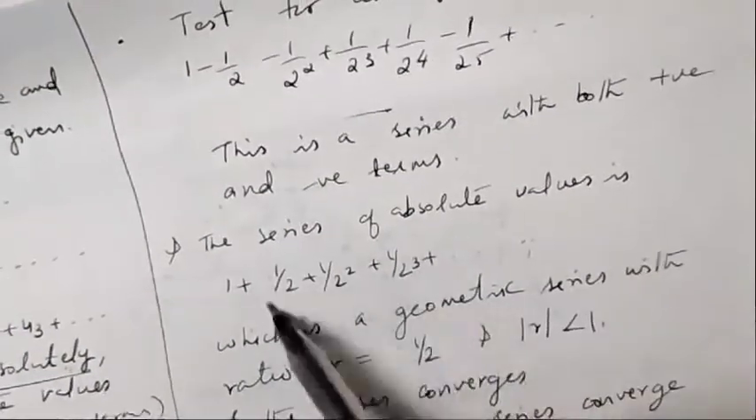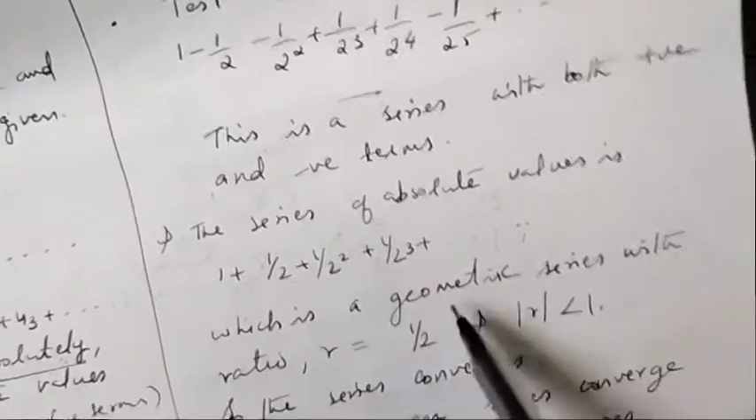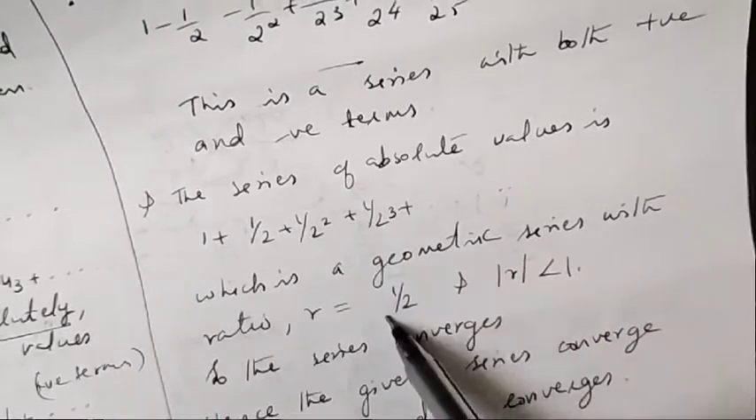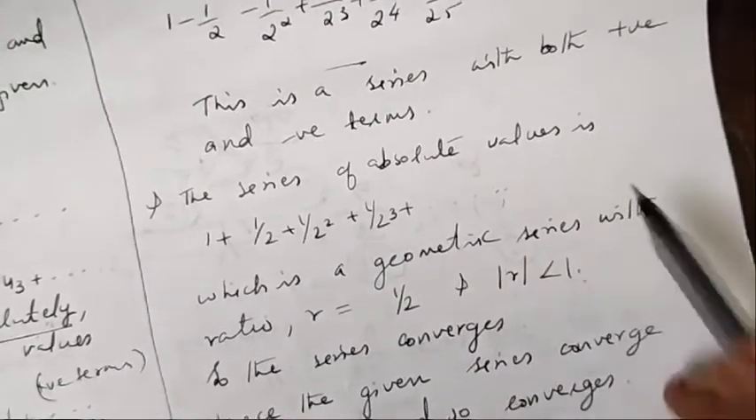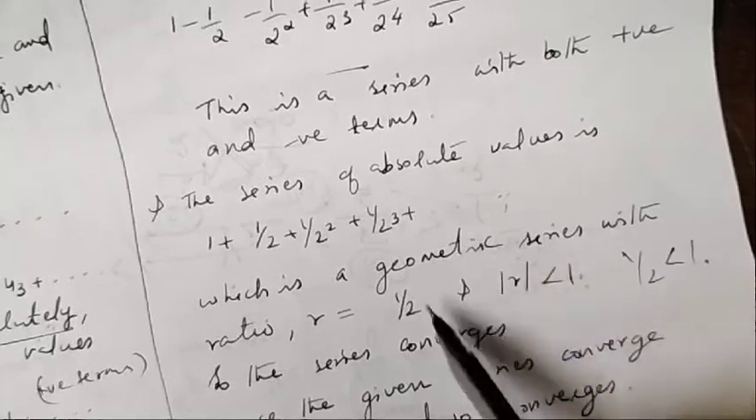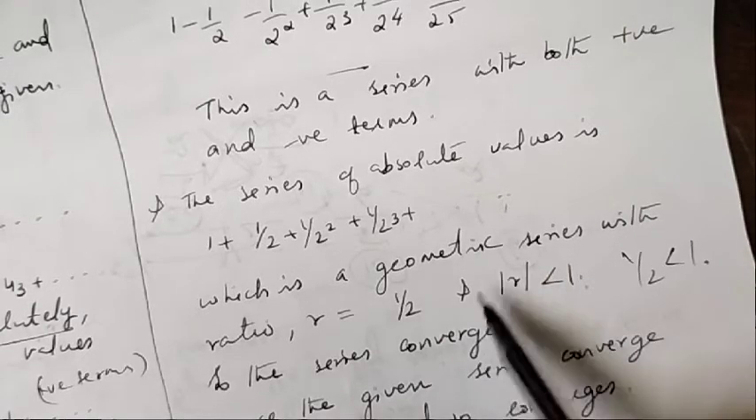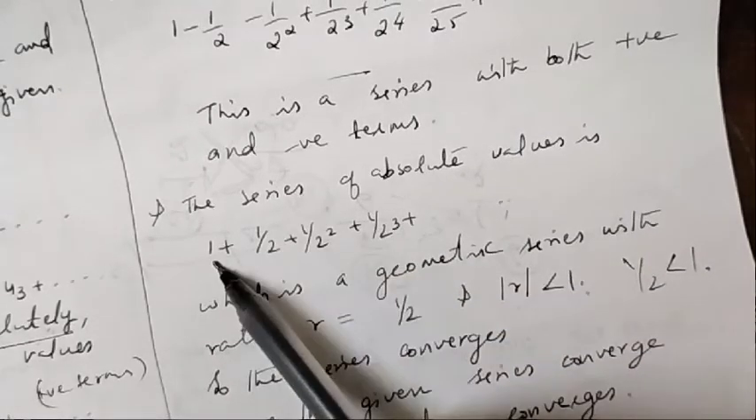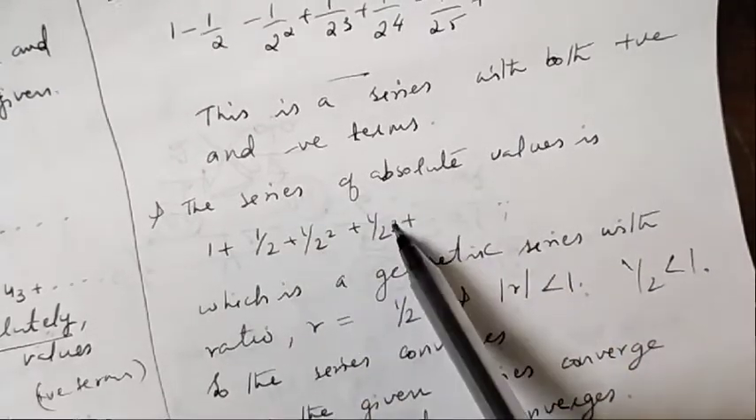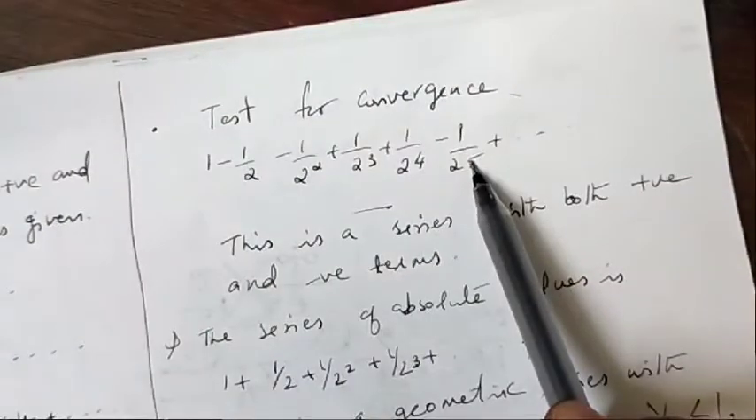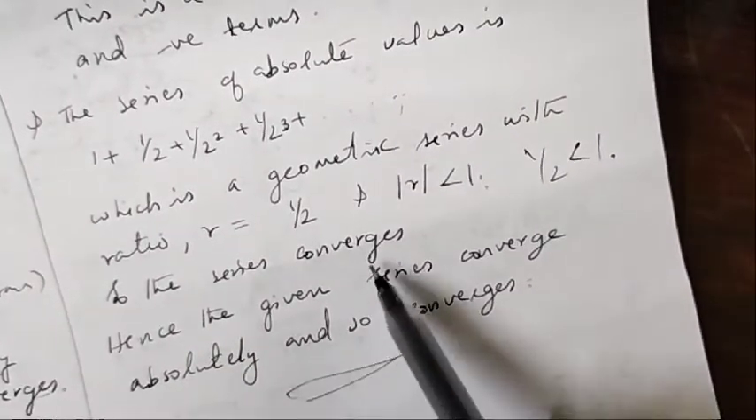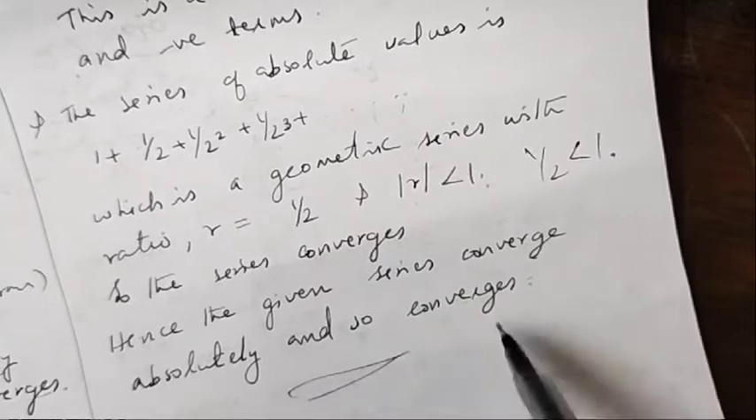And what about its convergence? It is a geometric series. What is the ratio? It is 1/2, and modulus of r is less than 1. 1/2 is less than 1, so the series converges, by the convergence of a geometric series. So the series of absolute values is convergent. That means the given series is absolutely convergent. Absolutely convergent means it is convergent. So the series converges absolutely and so converges.